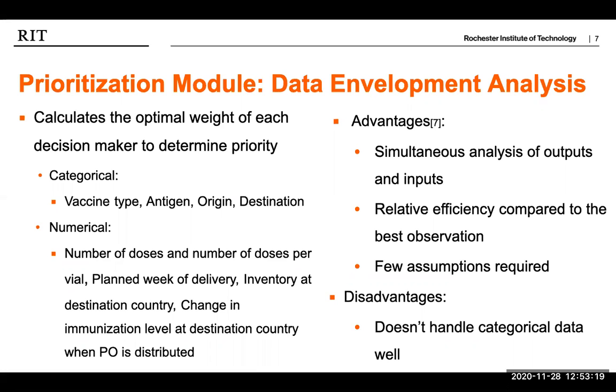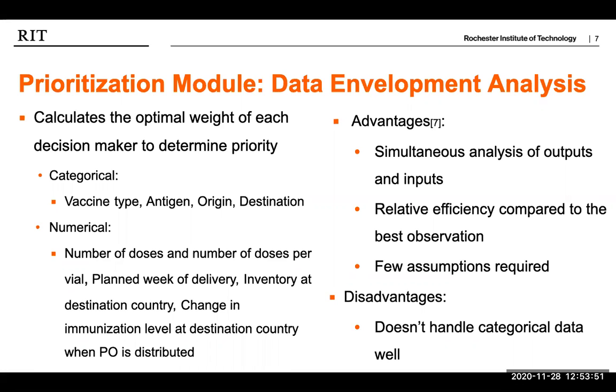In the case of our model, the purchase orders contain the following information, that is, vaccine type, antigen, origin, destination, number of doses, and number of doses per vial, planned week of delivery, inventory at destination country, and change in immunization level at destination country when the purchase order is distributed. One of the limitations of DEA is that it does not handle categorical inputs well. For this reason, only the numerical inputs are considered in this model.